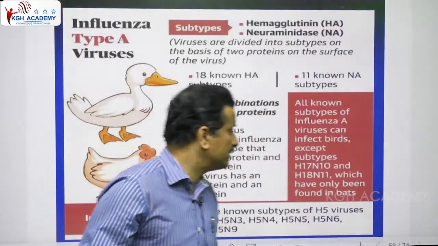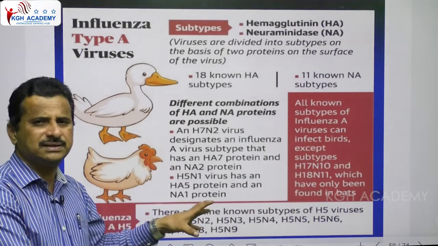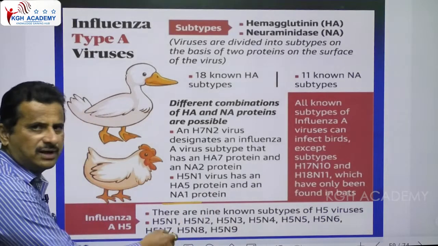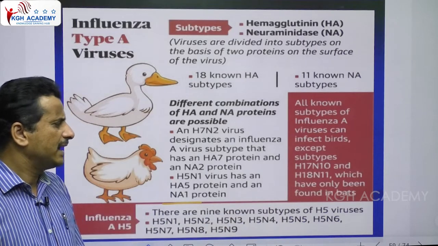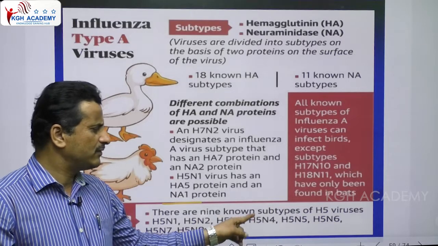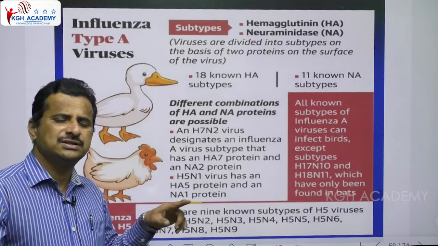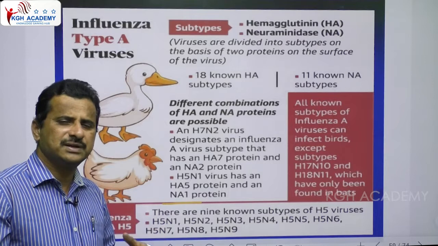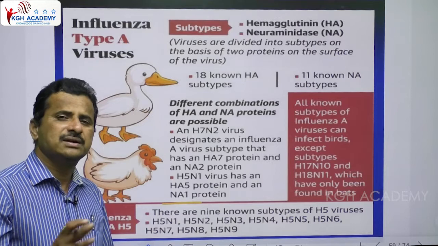Next, see this slide; some more extra points are present in it. See influenza subtypes. There are 9 known subtypes of H5 viruses: H5N1, H5N2, H5N3, H5N4, H5N5, H5N6, like this. There is a mutation in this, so there is a chance of different subtypes originating: H2N2, H3N3, H3N4, H5N7. Like this, different